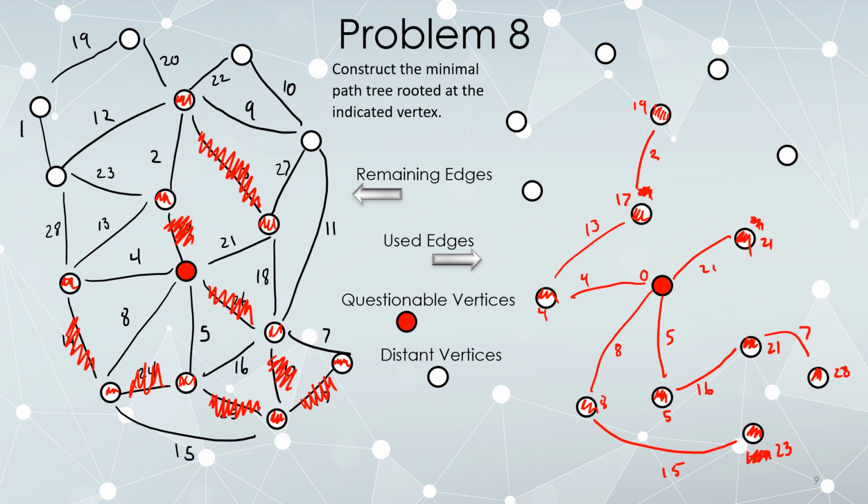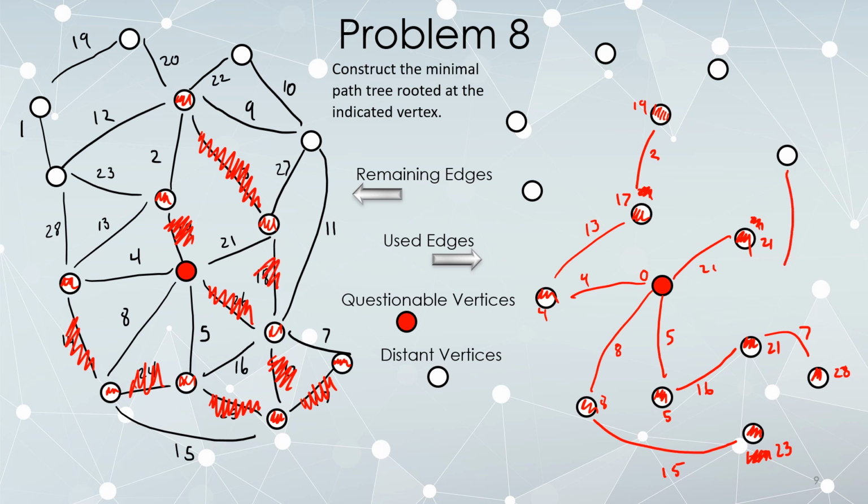Moving on, what do we got? We've got this edge here, this 18. I'm pretty sure we're going to get rid of that. So if I connect this with an 18, indeed, 21 plus 18 doesn't beat 21, and 21 plus 18 doesn't beat 21. So since I decided right away not to use it, I get to delete it from the original graph.